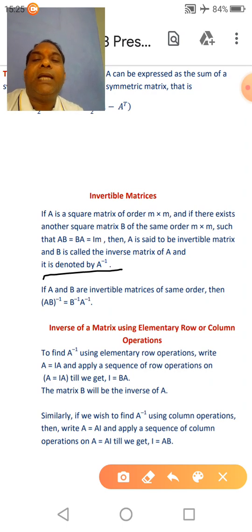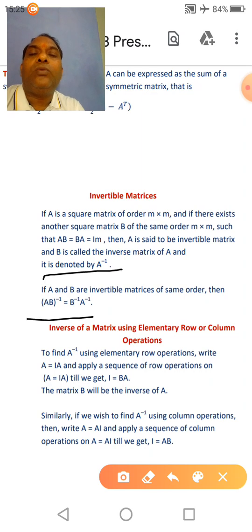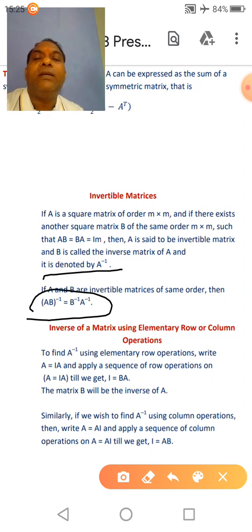If A and B are invertible matrices of same order, then (AB) to the power minus 1 is equal to B to the power minus 1 into A to the power minus 1, or (AB) inverse is equal to B inverse into A inverse, you can write it. Clear?